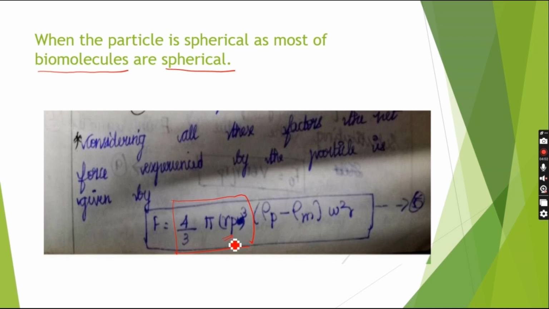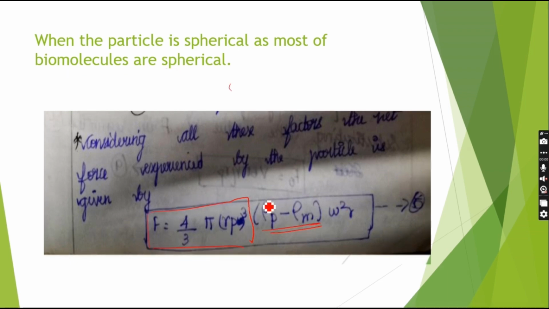Here r is the radius of the particle, and rho p is the density of the particle, rho m is the density of the medium, and omega square r is the angular velocity and radius. Together, this is the formula of the force applied to biomolecules which are spherical in nature.